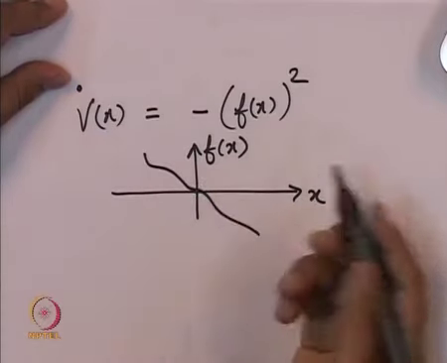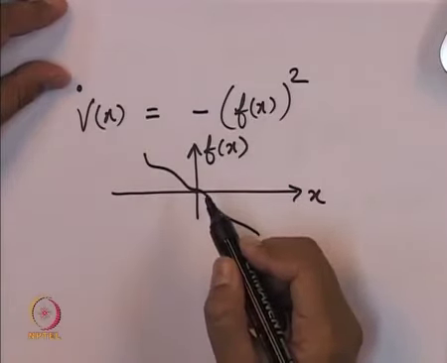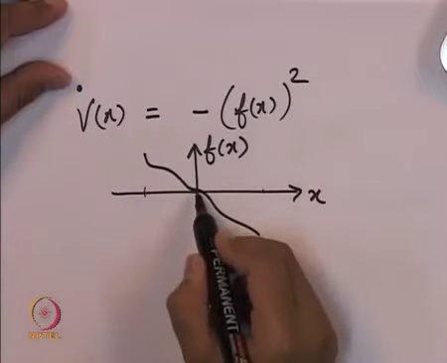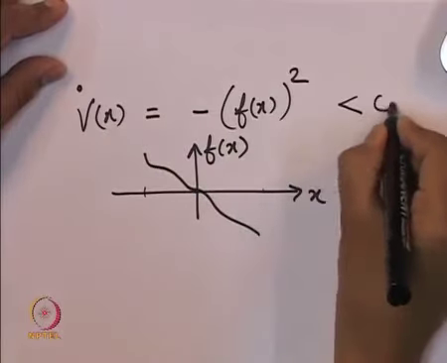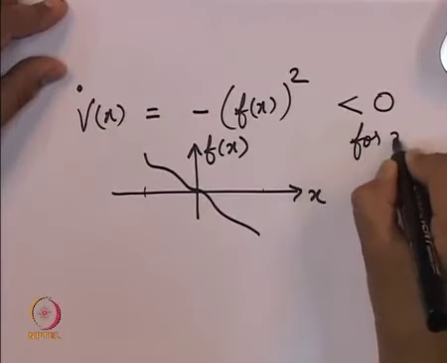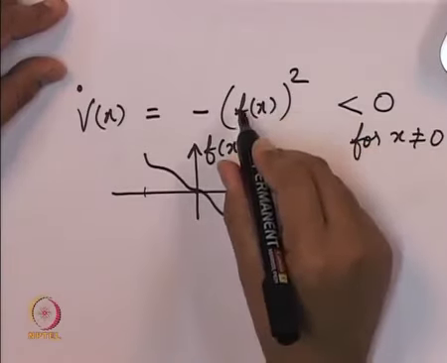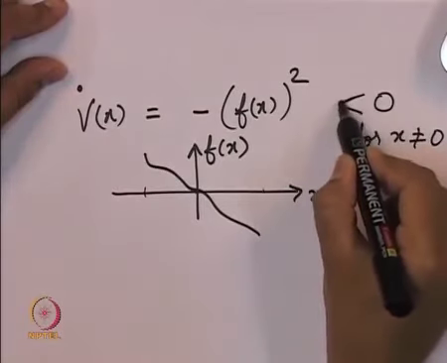So only at that point f is equal to 0, which means that that is the only equilibrium point for this interval that we have drawn the graph. It's an isolated equilibrium point, and hence this particular quantity is less than 0 for x non-zero. Since f of x is non-zero for all non-zero x, this particular quantity is strictly negative.